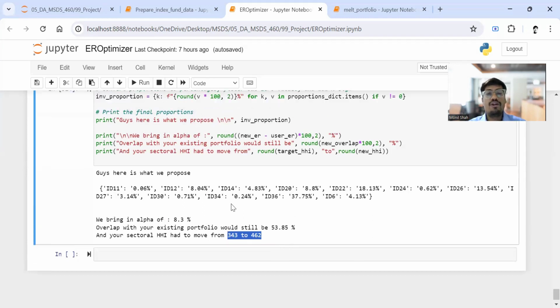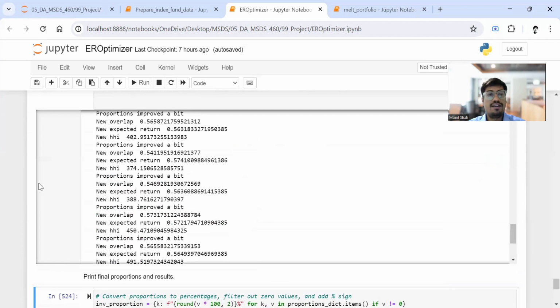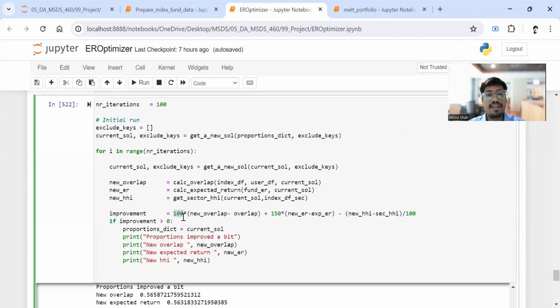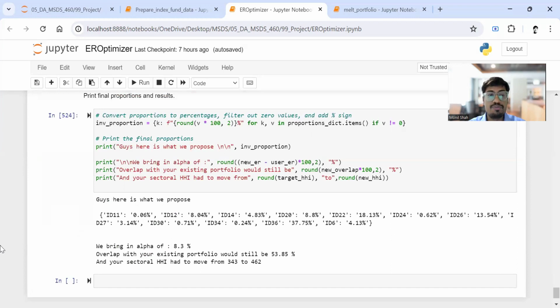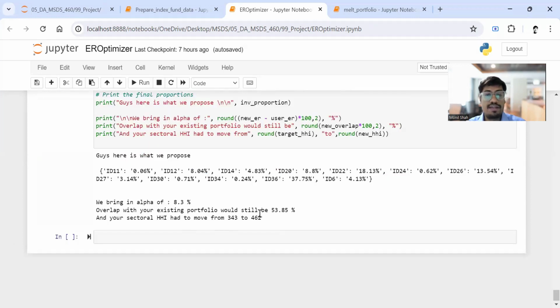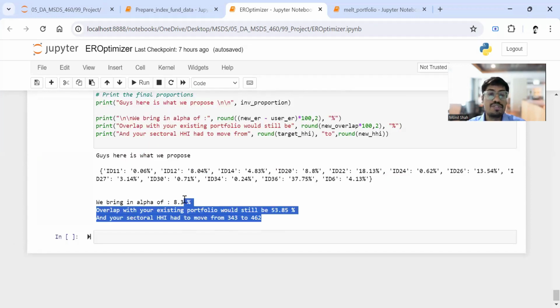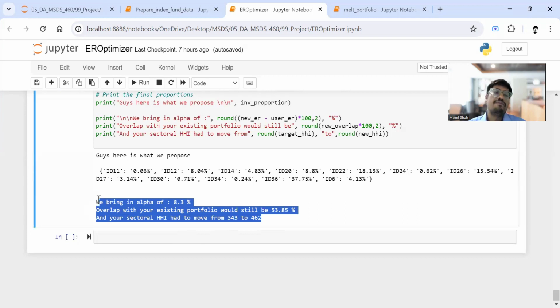We can obviously change the weights of the optimizer, and we can land on a different solution, which might be more acceptable to some users. But say, for example, to me, if I were a user, this improvement looks better. So I would have taken this. And we can ask users what exactly they want. What is their priority? Is their priority to increase the alpha, or to increase the overlap, and so on? Depending on the priority, we can change the weights of the optimizer and get different results that are acceptable to the user. Yeah, thank you.